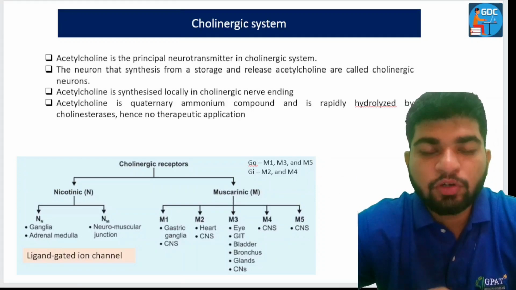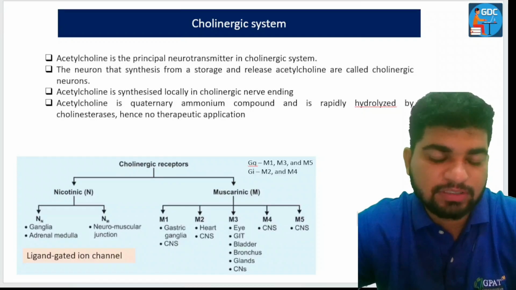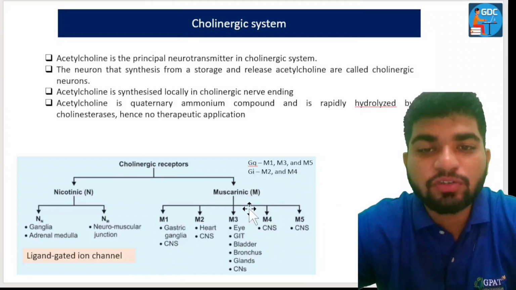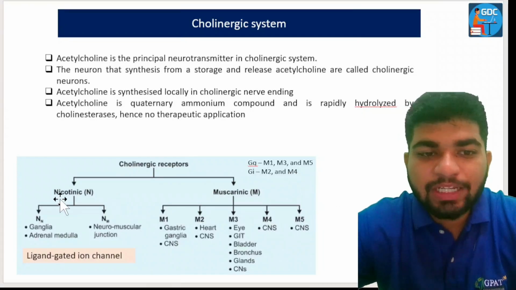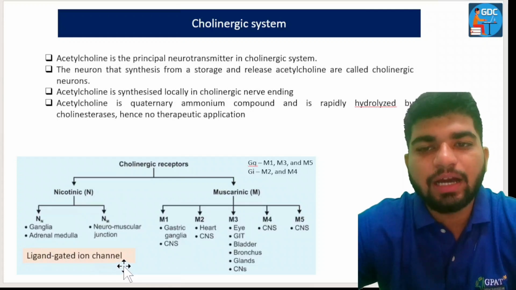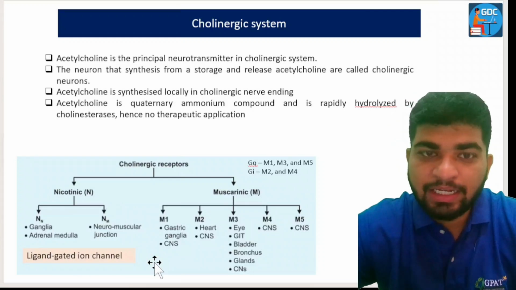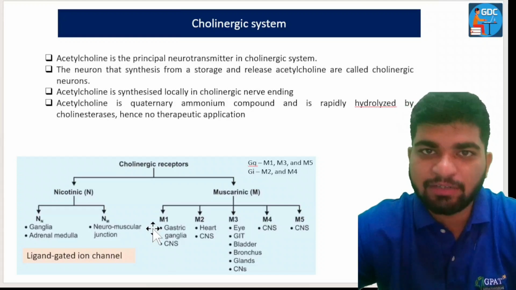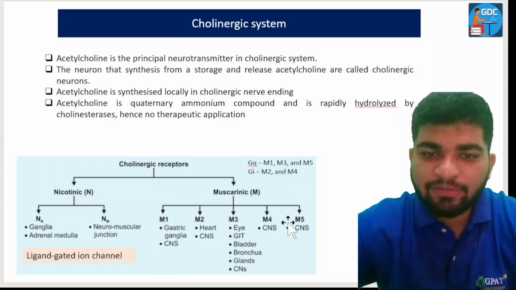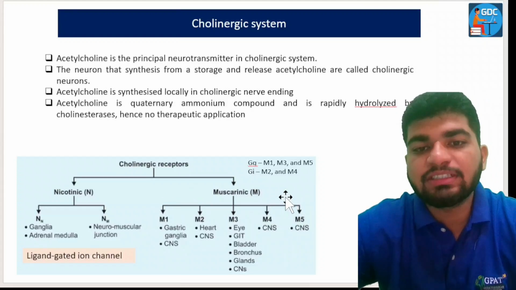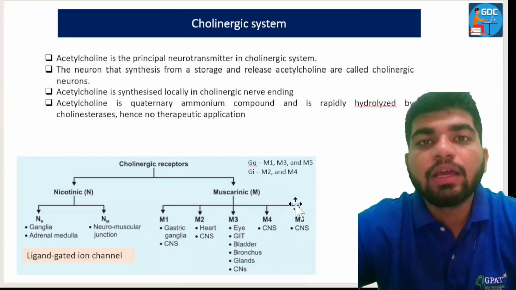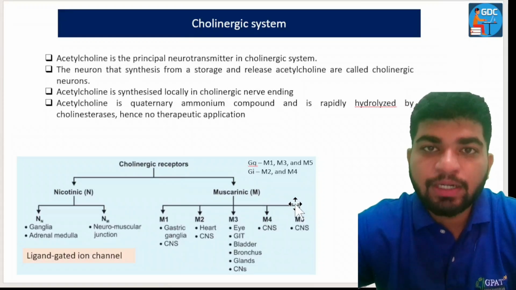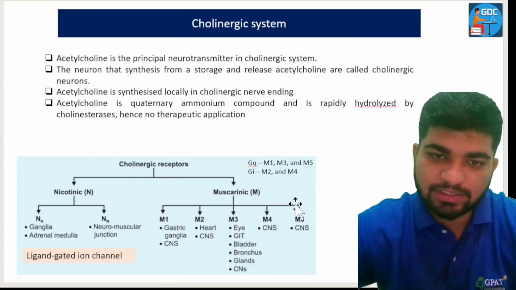Before knowing the locations of these types of receptors, we need to know what is the nature of these receptors. Nicotinic receptors are ligand-gated ion channels. There is a ligand which binds to that channel and causes depolarization and activation of that receptor. But if we talk about the muscarinic receptors, these work through G protein coupled receptors.